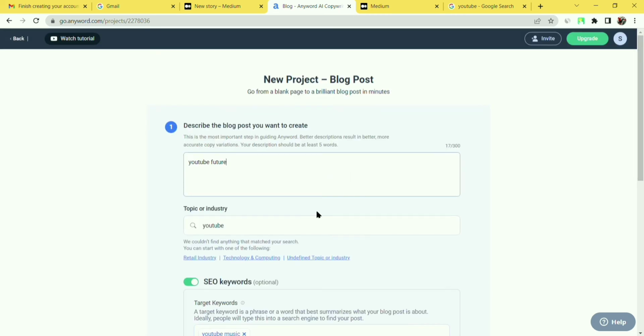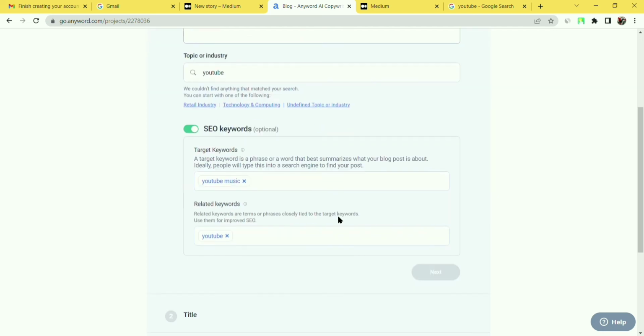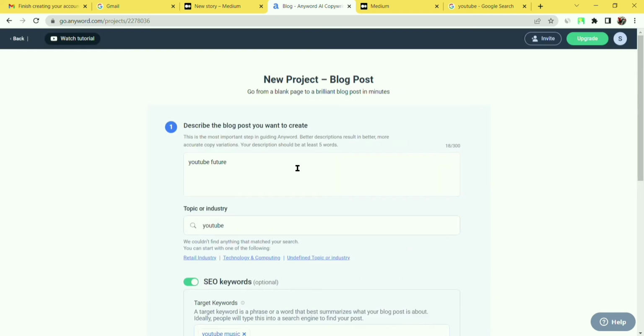So after using this, we have to use some other text, because if you click on next, you can see we have to use at least 5 words here. Future.